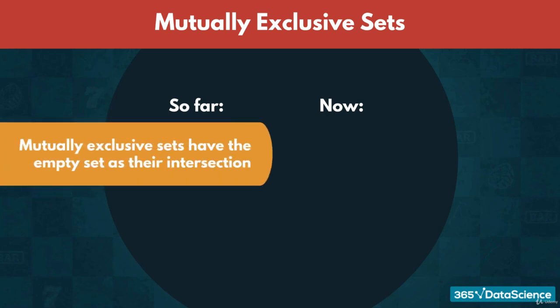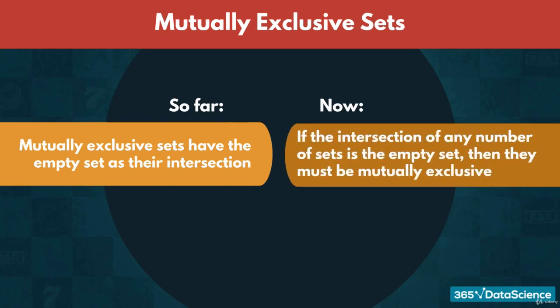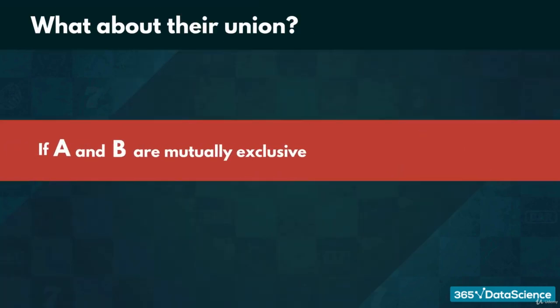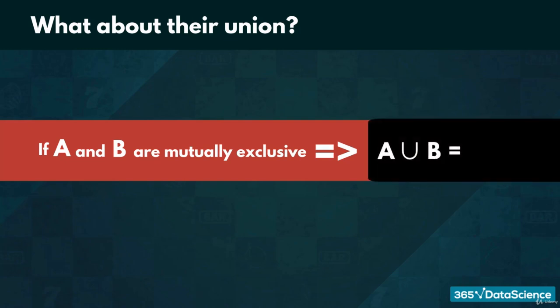Mutually exclusive sets have the empty set as their intersection. Therefore, if the intersection of any number of sets is the empty set, then they must be mutually exclusive, and vice versa. What about their union? If some sets are mutually exclusive, their union is simply the sum of all separate individual sets.